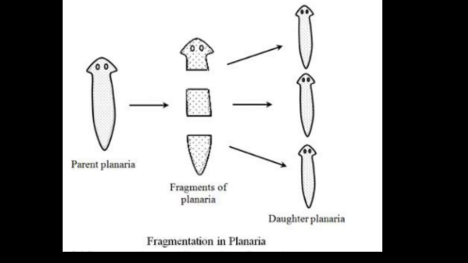If the body of Planaria is cut into a number of pieces, each piece can regenerate into a complete Planaria by growing all the missing parts. If the Planaria worm gets cut into three pieces, as we see in the picture on the slide, after a certain time each cut piece grows into a complete Planaria worm. In this way, three Planaria worms are produced from just one.